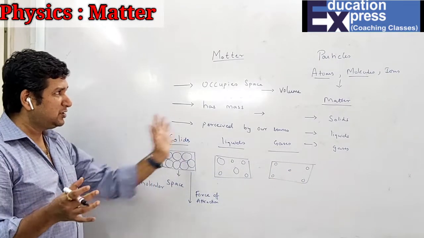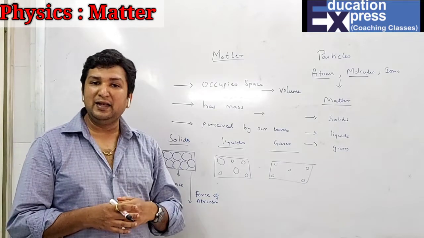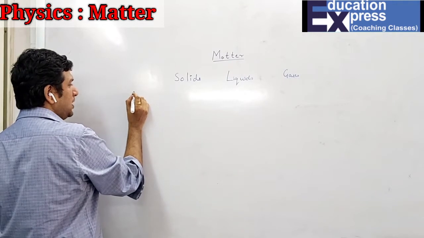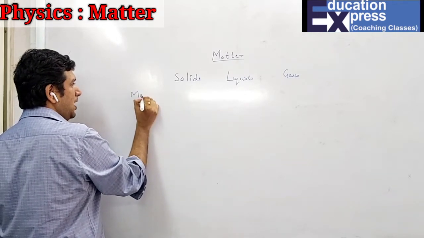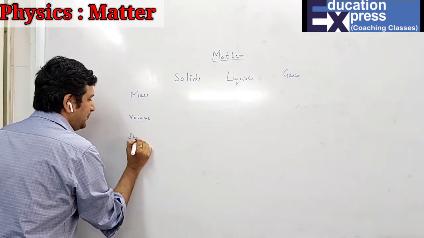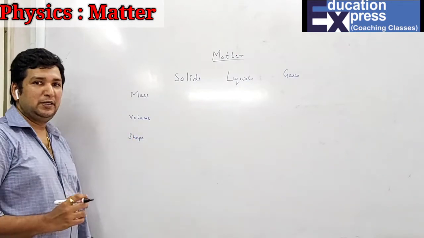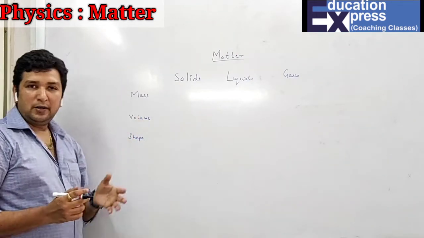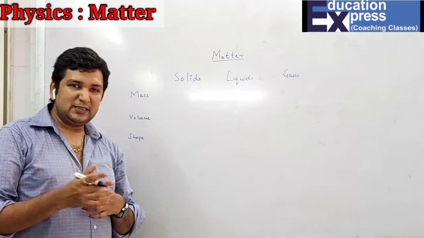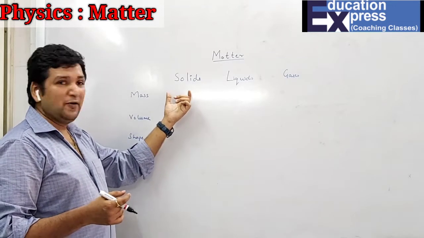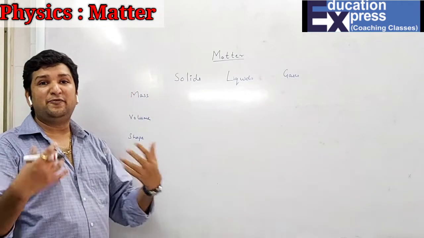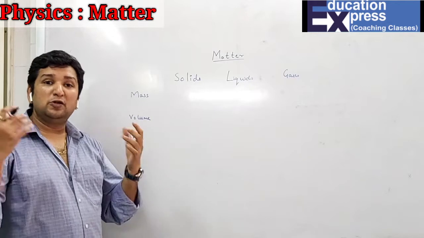So now we'll start with respect to all the properties of solid, liquid and gases. First, as I have told you, I will be discussing the general properties. The general properties are mass, volume and shape. Now, anything which is fixed is known as definite. That means if you have a certain mass of solids, liquids or gases, that mass will always be definite. Mass will never change. Mass will always remain fixed.